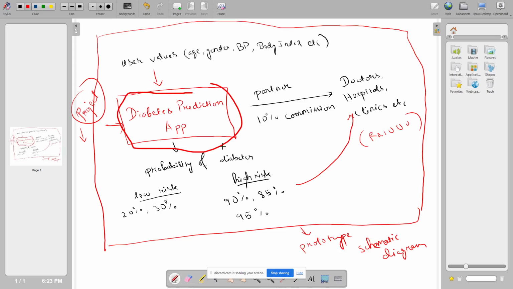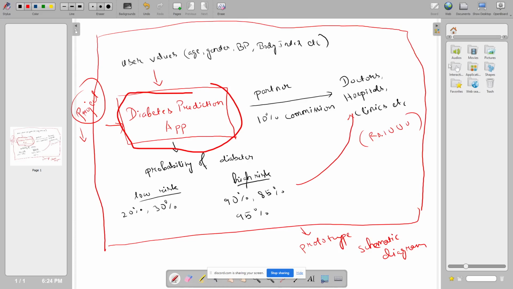Okay, so let's say this is the schematic diagram. Let's say your idea is a diabetes prediction app. The user will use the app, and it will take some values from the user, like age, gender, BP, and then it will give some probability, like 20-30% probability of diabetes, or 90-95% probability of diabetes.